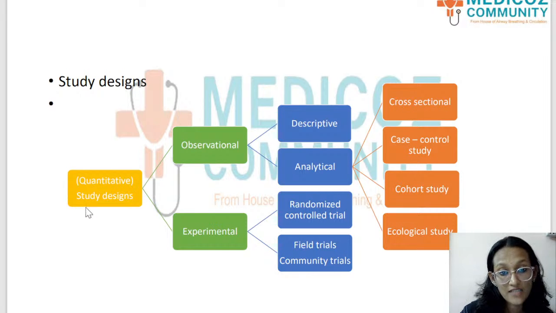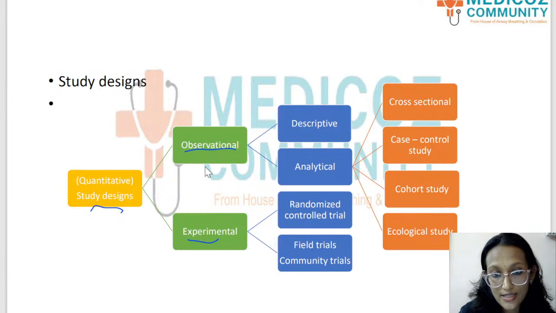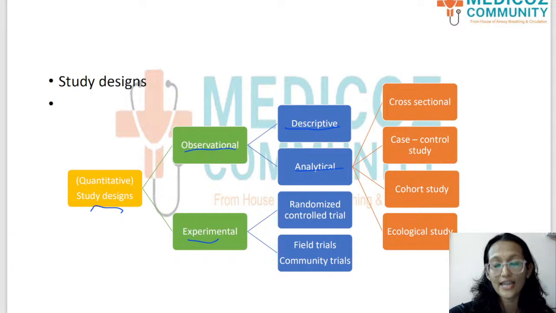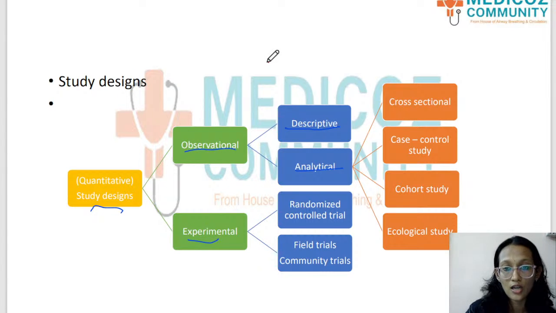So quantitative study designs, as you can see in the picture, are classified into observational studies and experimental studies. These are the main broad division of quantitative study designs. Again, observational studies are divided into descriptive studies and analytical studies. So descriptive studies and analytical studies is what our question is on. I'll tell you a little bit about what descriptive studies and analytical studies are.